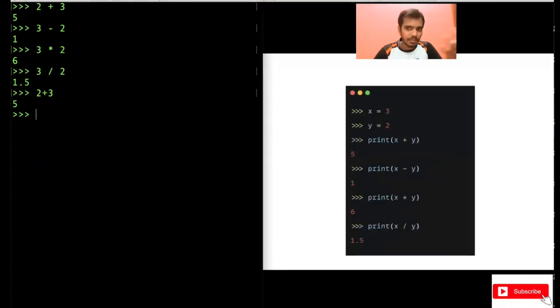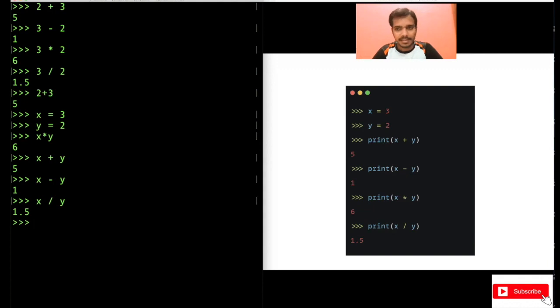Now, okay, you can of course do it like this, but it's always better to store in a variable and do this. See, you can do x equal to 3, y equal to 2, and now, we will not use the print statement from now, right? We will avoid that. It's written on this side, but we will not use it. What we will do, we will use x into y directly. So it will just print the value of x into y on the screen. Then we will do x plus y maybe. Okay, I forgot to put the spaces there. 5 is printed, x minus y. 1 is printed, x divided by y.